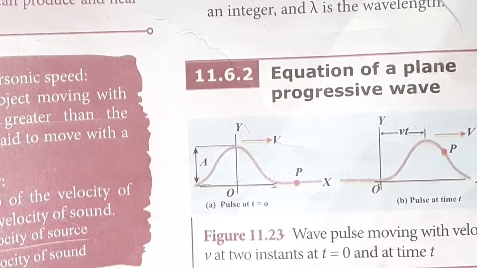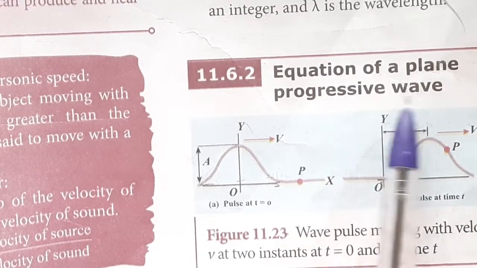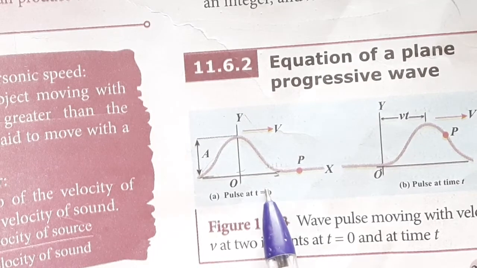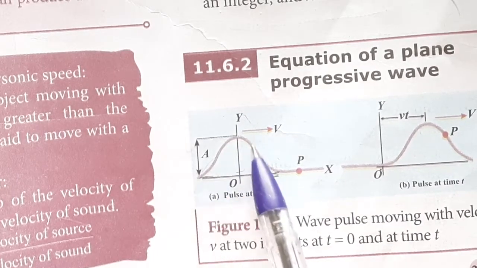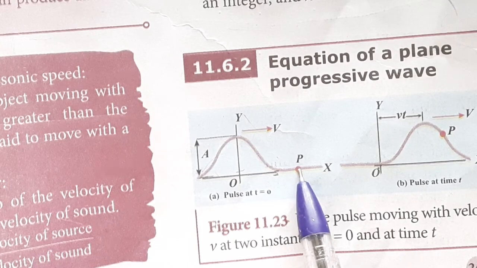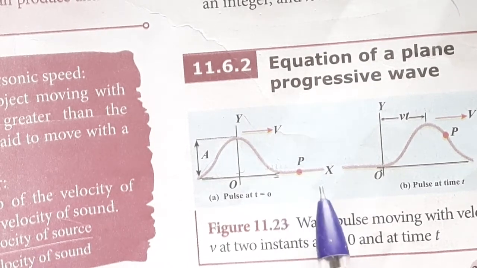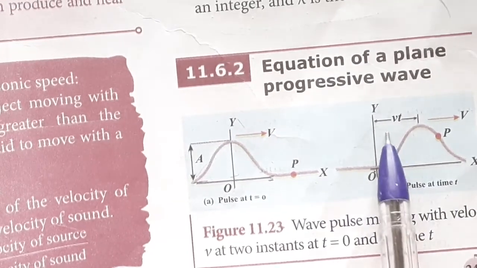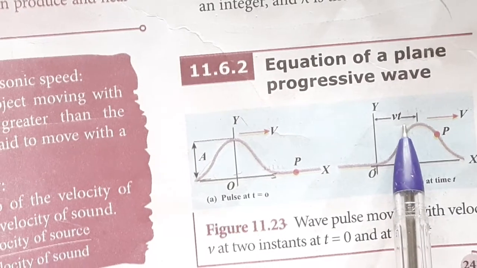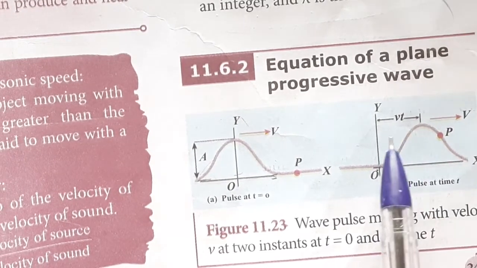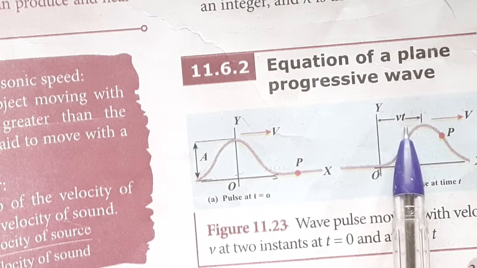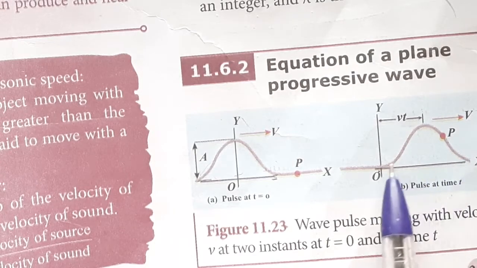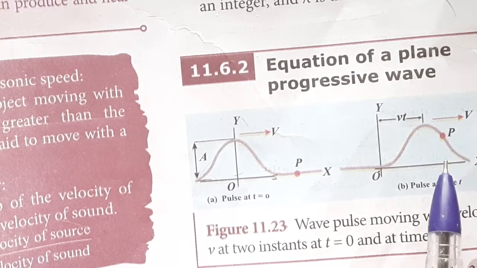The next concept is equation of a plane progressive wave. Here a wave is represented at time t equal to 0. This is the position of the wave. This is the particle position. And after the time t, it travels some distance. Let us say the distance is v into t because the wave travels with a velocity v. So after a time t, this is the position of the progressive wave.